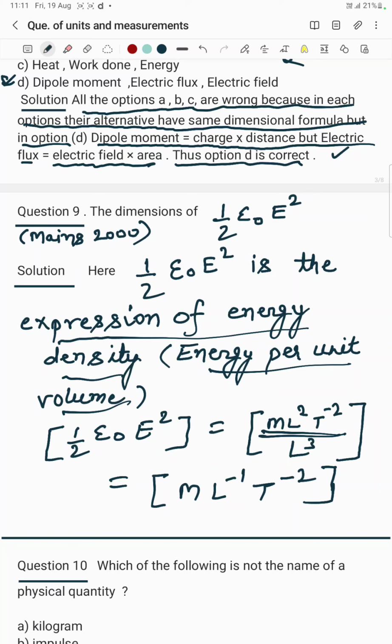Again, 1 by 2 epsilon naught E square is the energy density, energy per unit volume. I calculated the value by putting in the base units and dividing them. So I hope you have done question number 9.